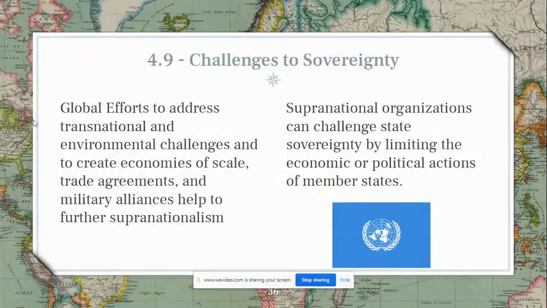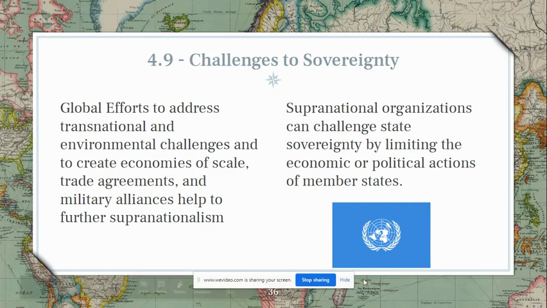More challenges to sovereignty: global efforts to address transnational and environmental challenges and to create economies of scale, trade agreements, and military alliances help further supranationalism. So supranationalism is the idea that countries come together, they give up some degree of their sovereignty to the organization in order to work together for a common cause, or they believe they're going to have some sort of benefit by joining the organization.